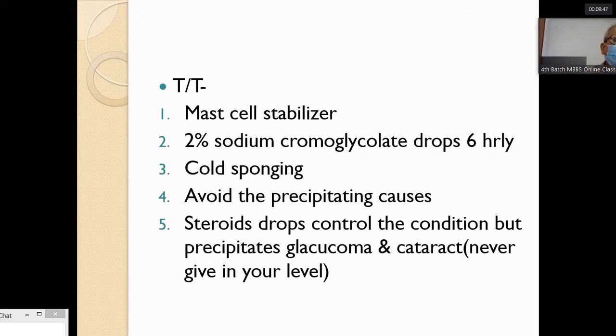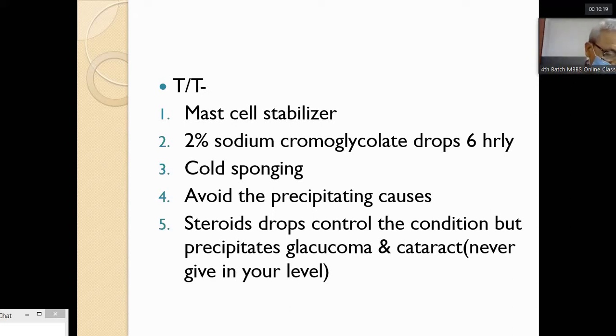In such cases, you have to give a mast cell stabilizer, 2% sodium chromoglycate drops, 6 hourly. This chromoglycate, which is a mast cell stabilizer, blocks the mast cells so that the leukotrienes and histamines are not released, and the patient has no itching and gets relief.